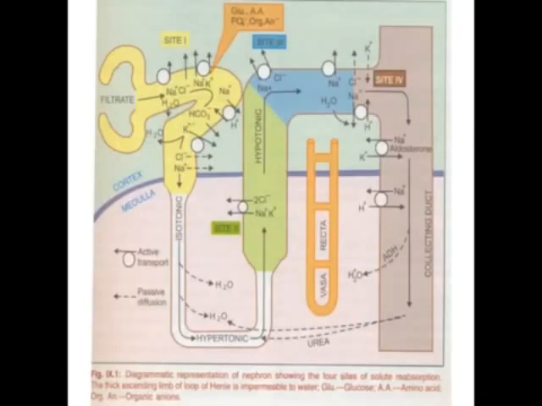Now we are moving to the next part, that is, how urine formation takes place in the kidney, in the nephron. When urine formation takes place, the necessary ions like sodium ions, potassium ions, or chloride ions, and fluid like water, are reabsorbed into the blood circulation. So their concentration in the urine decreases.